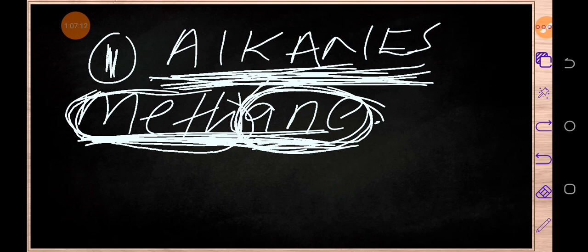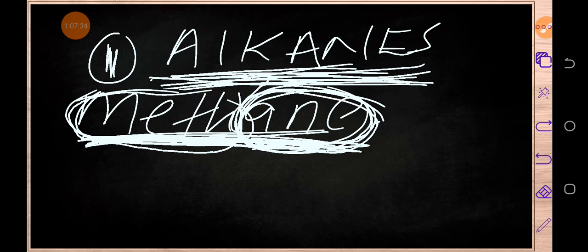The answer is very simple. What is going to tell you the chemical formula is the suffix. The suffix will tell you the family from which this member is taken. So in this case, we have got ANE right over here.